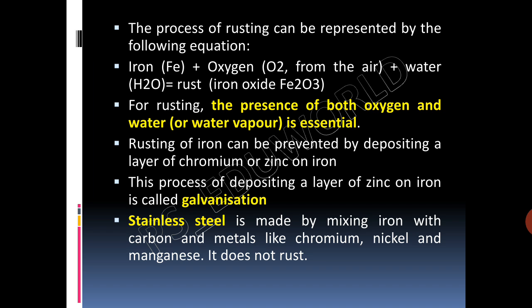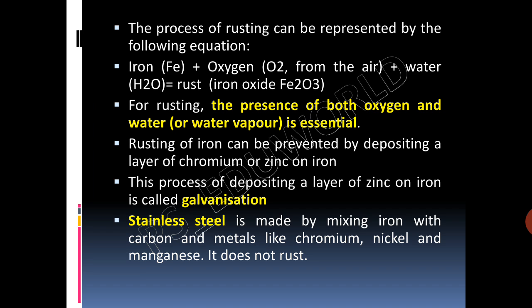The most important line is, for rusting, the presence of both oxygen and water is essential. Basically, moist air is required. In fact, if the content of moisture in air is high, it is more humid, rusting becomes faster. So, is there any way to prevent this rusting? Prevent iron articles from coming in contact with oxygen or water or both.